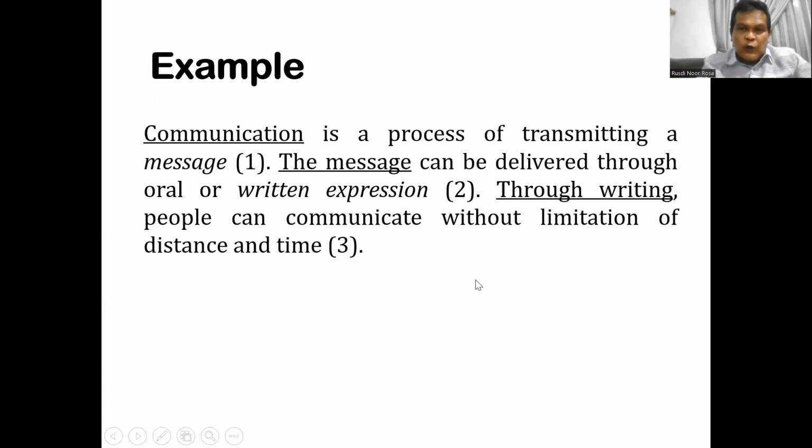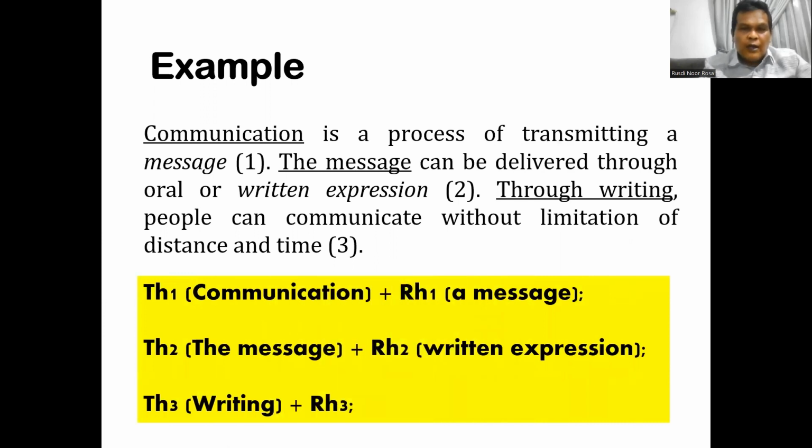And when we draw the thematic progression of this text, now here you are. We have here communication as the first theme, and the rheme here is process of transmitting message. So one of the information in the rheme is a message, and this message becomes the theme of the next clause.